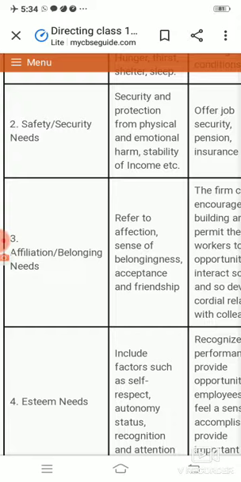The third need was the affiliation and belongingness need. The fourth was the esteem need, and the fifth was the self-actualization need. So this is all about Abraham Maslow's theory.